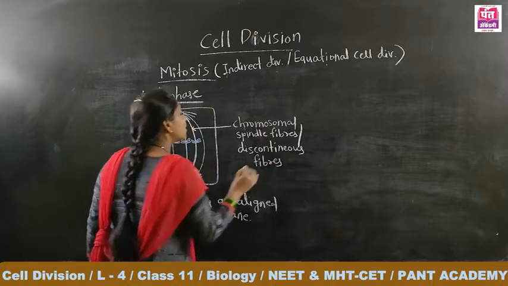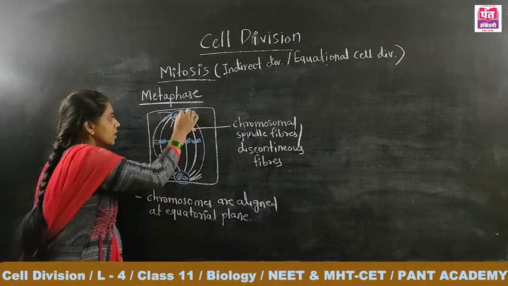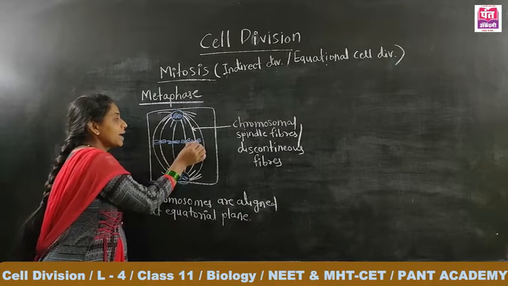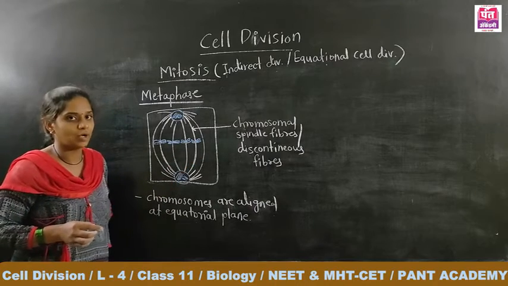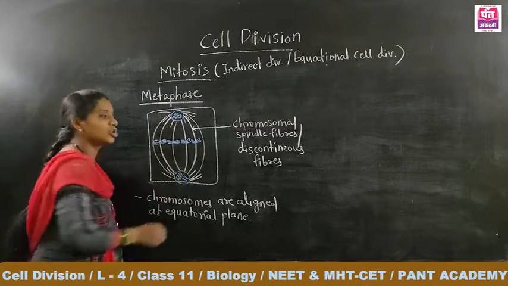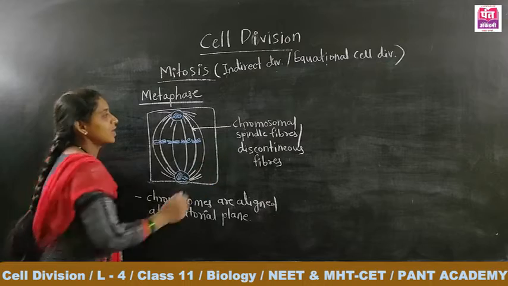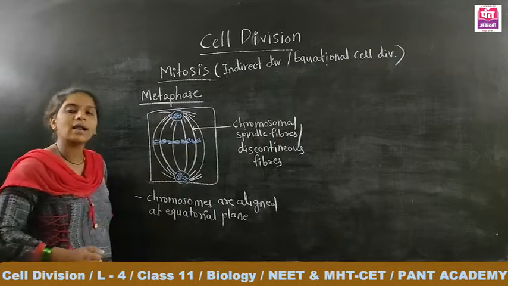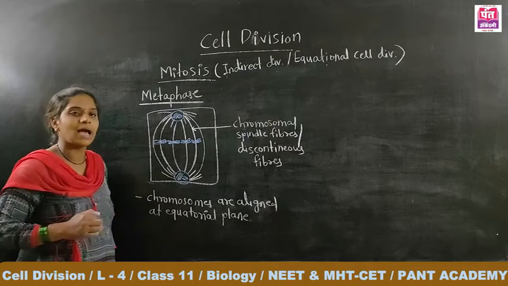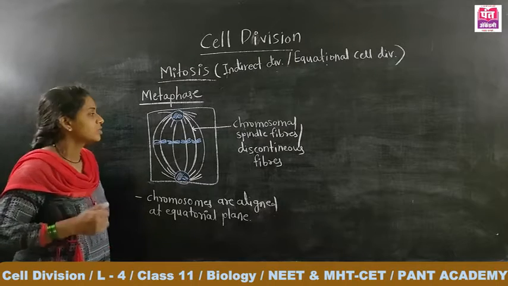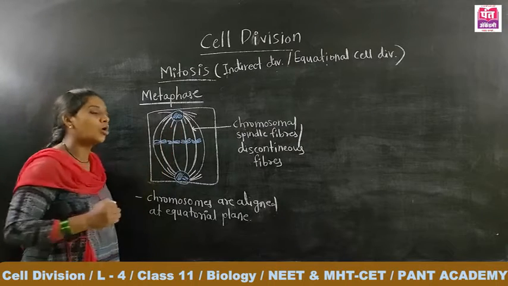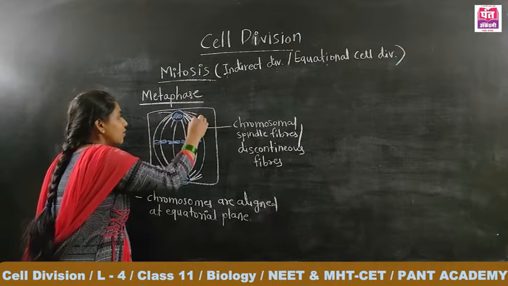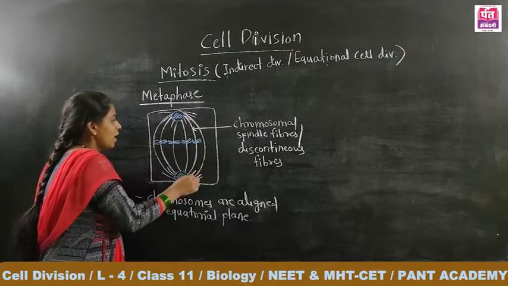Why were they termed discontinuous? Though they run from this pole to that pole, at the midpoint, at the equatorial plane, they are attached to the chromosomes, and that's why they are termed discontinuous fibers. And as they are attached to the chromosomes, they are termed chromosomal spindle fibers.